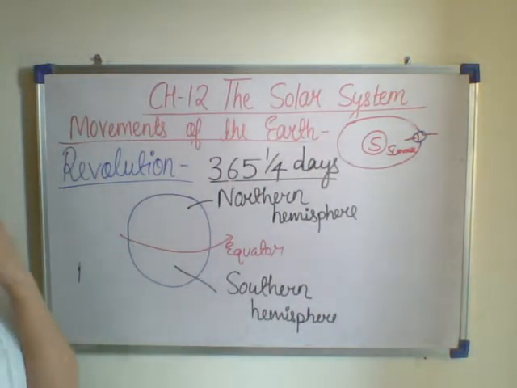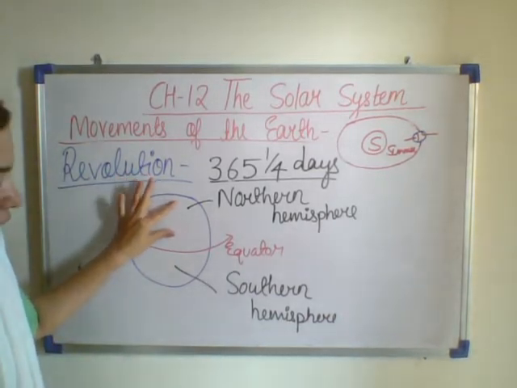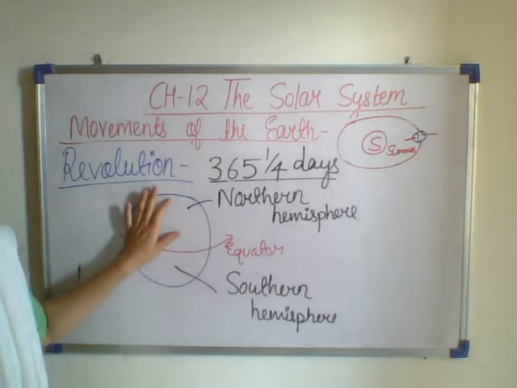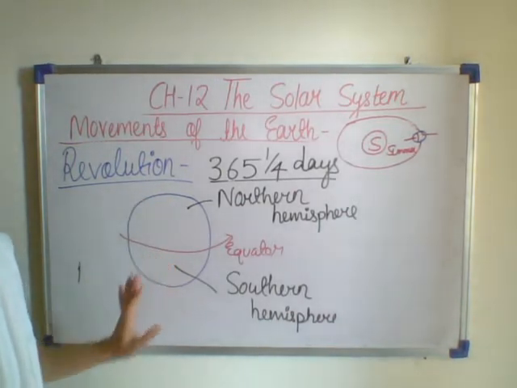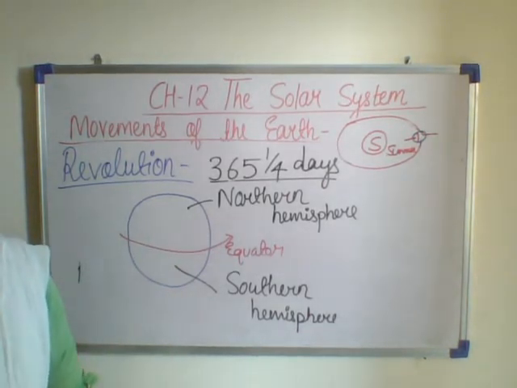For example, when it is summer in India, in the northern hemisphere, Australia is in the southern hemisphere. So when it is summer in India, it will be winter in Australia. After 6 months, the position of the earth changes.